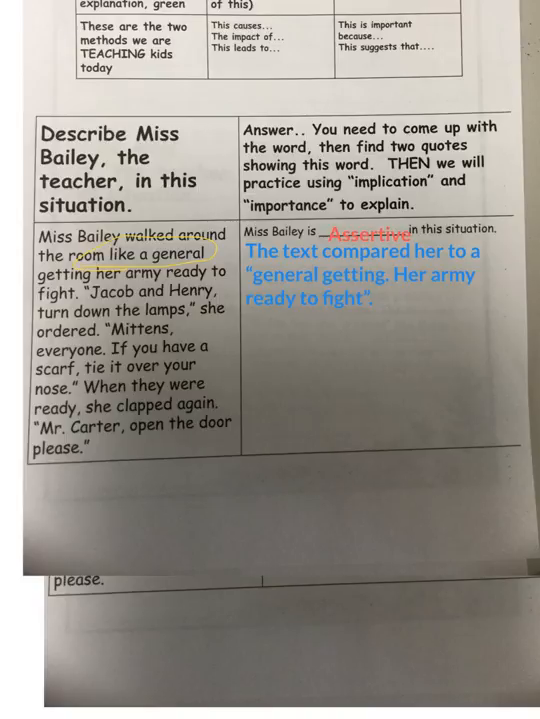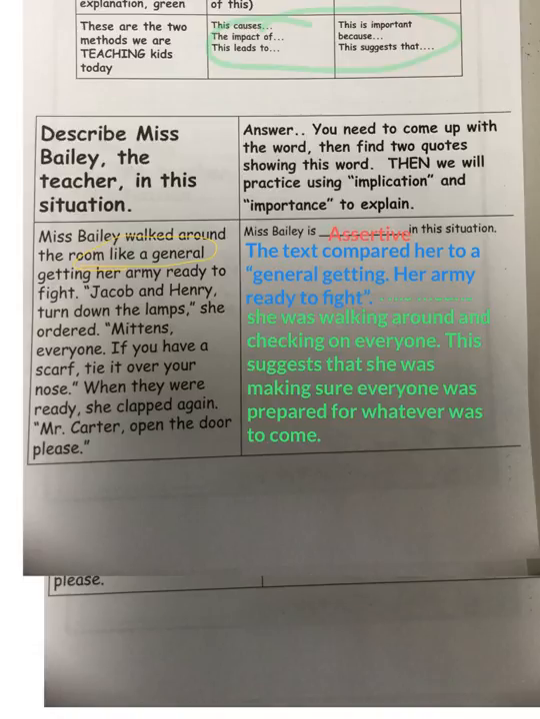And now I have to explain. The techniques that we're using for explaining are these techniques that are up above here. We're going to explain why things are important. We're going to show what something like this would lead to and what it causes. So this all has to come from my brain. I have to connect that she's a general getting her army ready to fight with being assertive.